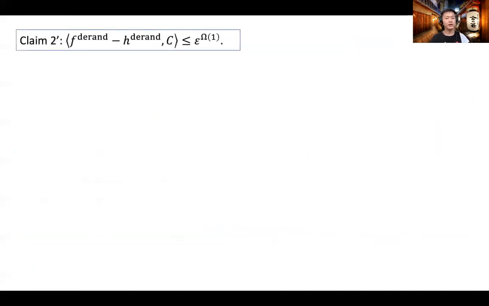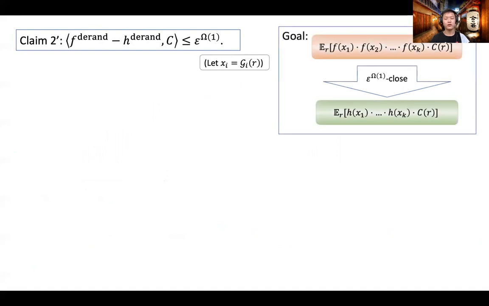Here, we want to prove an indistinguishability bound. The goal is, for brevity, we let xi be the ith instance generated by the generator G on the seed R. Then the goal is to start from the correlation between f_Deran and C, pay a cost of epsilon to omega 1, and arrive at the correlation between h_Deran and C.